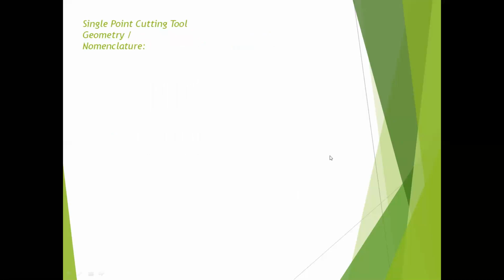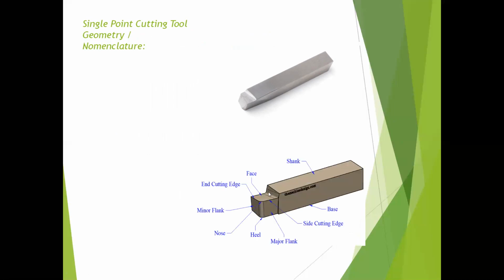Next, coming to the single point cutting tool geometry, or you can call it the nomenclature of the single point cutting tool. As we already discussed, this is a single point cutting tool. Generally, this is used for lathe operations, and these are some parts. The parts of the cutting tool, we'll see one by one. The first parts are the flank, face, shank, heel, nose, nose radius, and cutting edges. These are the main parts of the single point cutting tool. So we'll discuss one by one.